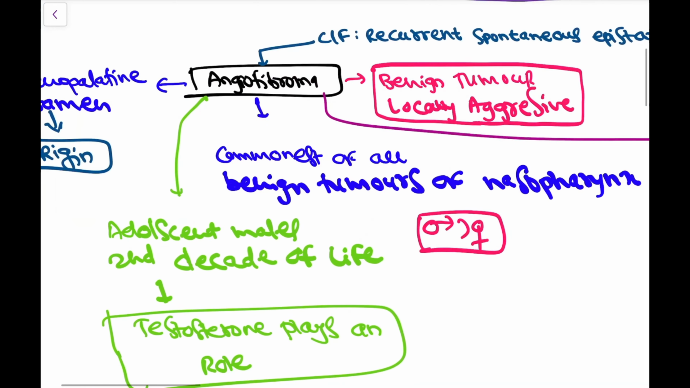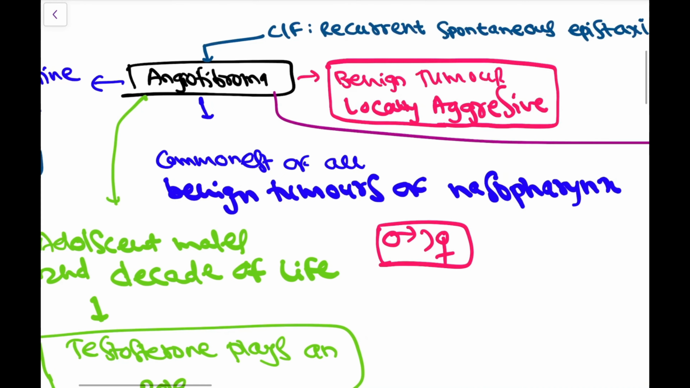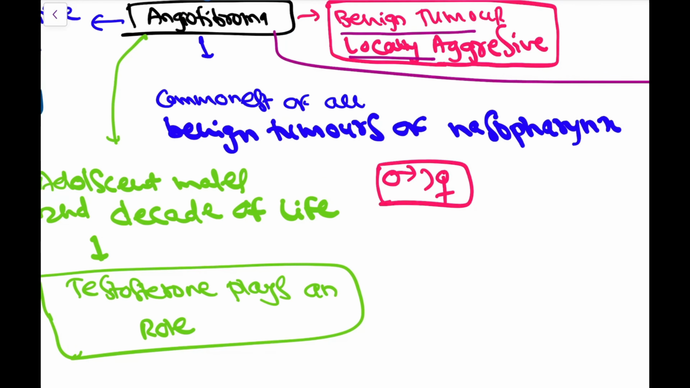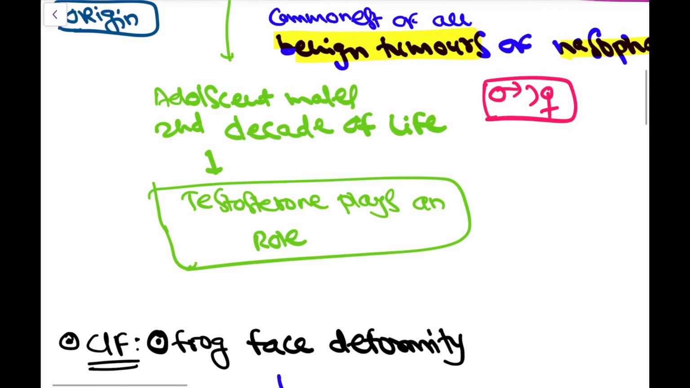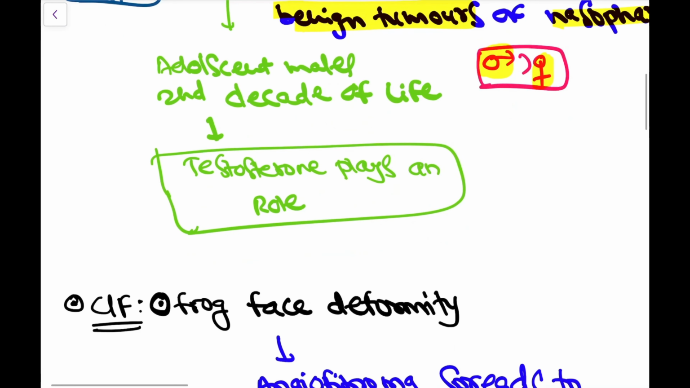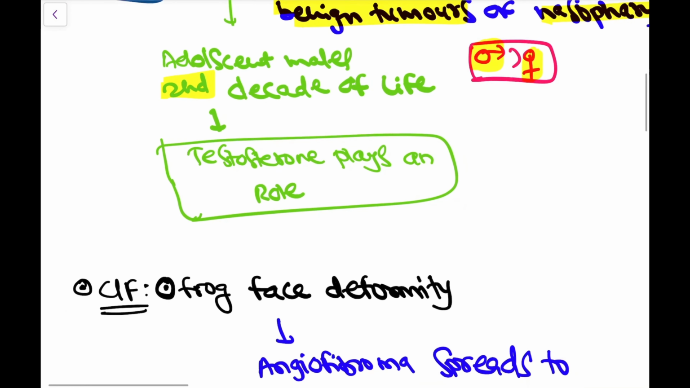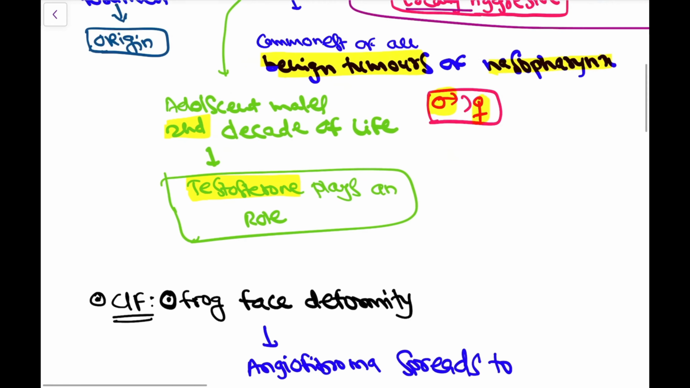So this angiofibroma is the benign tumor which is locally aggressive, and this is the commonest of all the benign tumors of the nasopharynx, okay? And this is most commonly in male population as compared to females, and in the adolescent males, that is in the second decade of life, and hence testosterone plays an important role in occurrence of this tumor, okay?